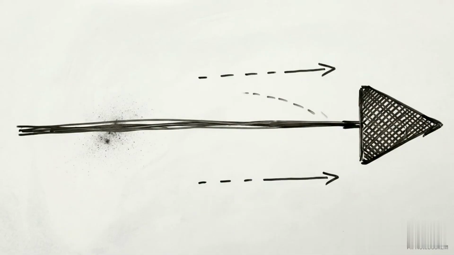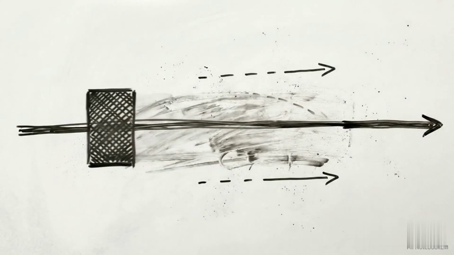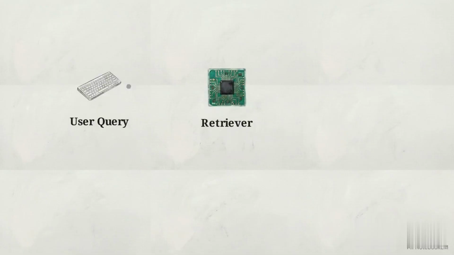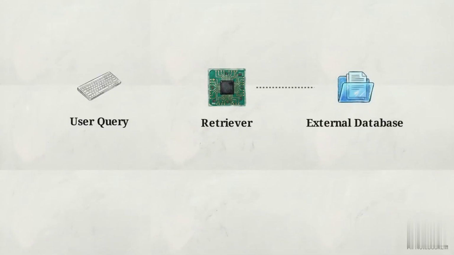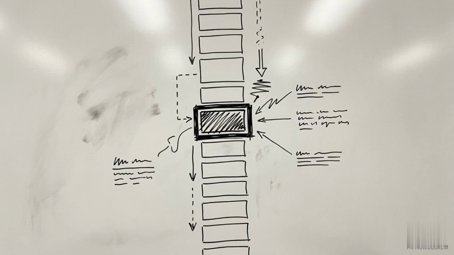To see how this happens, we walk the system timeline back to the exact millisecond the user submitted their benign query. This execution trace shows the query hitting the retriever, which initiates a semantic scan of the external database. The search identifies a document, in this case, a blog post discussing AutoGPT JSON formats. The retriever does not parse intent, it only identifies relevance. It blindly extracts a chunk of this post containing the hidden JSON instructions.